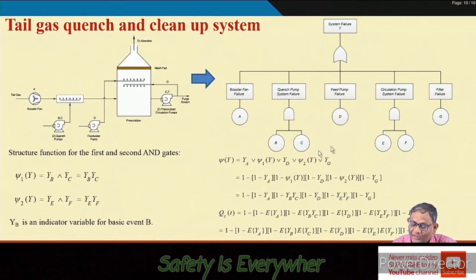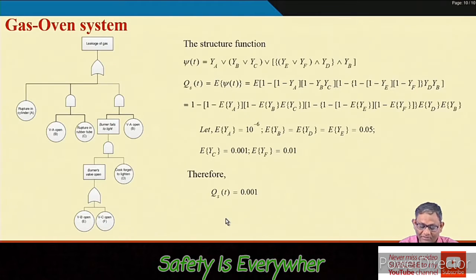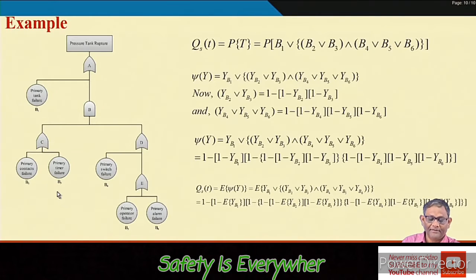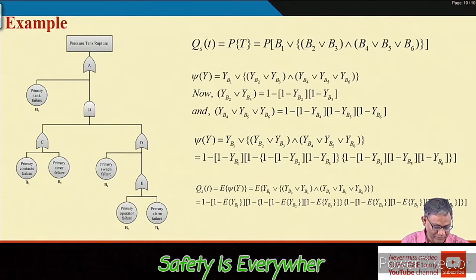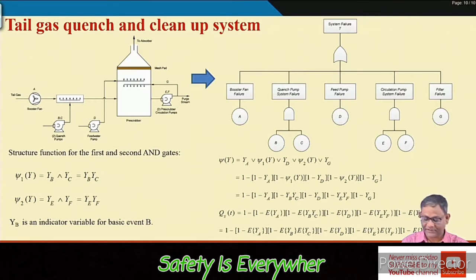So what is required? You require to find out the structure function of this. Given this system, you have to develop the fault tree, and then from the fault tree you find out the structure function, and once you have the structure function, find out the unavailability part. Okay, so let us see. Yes, this one. This fault tree you have seen in my last class.